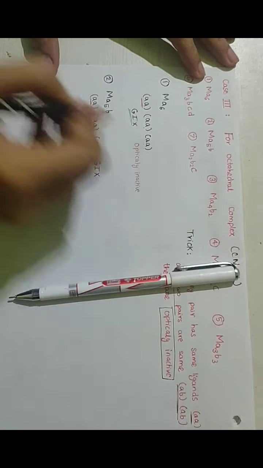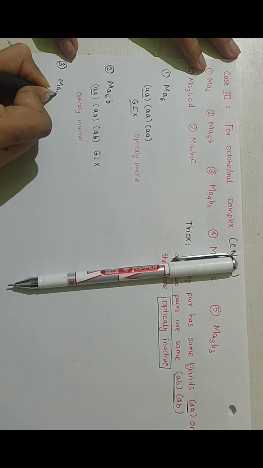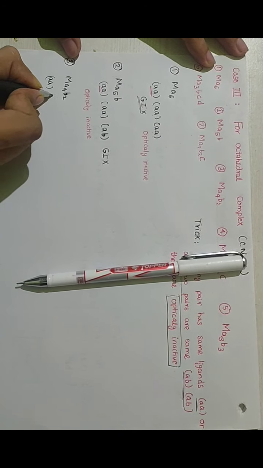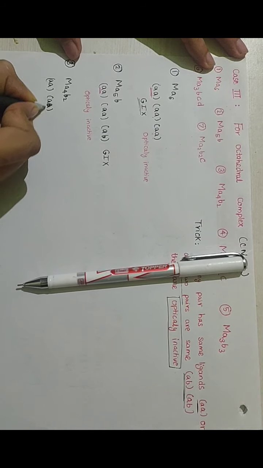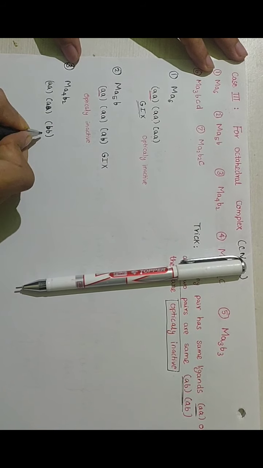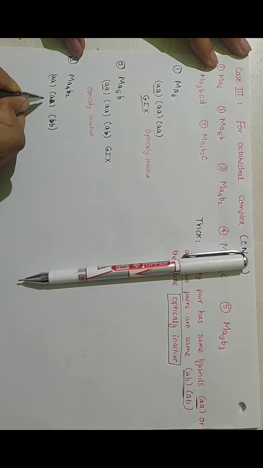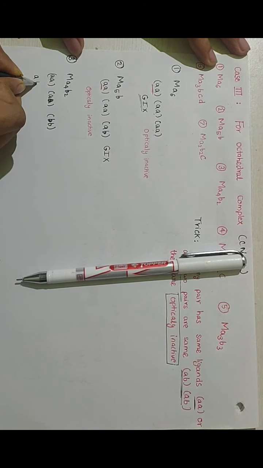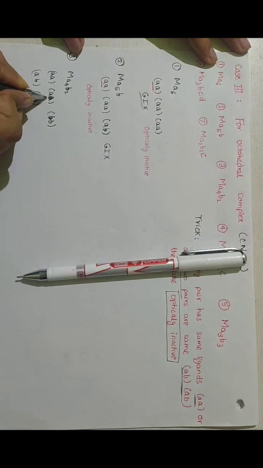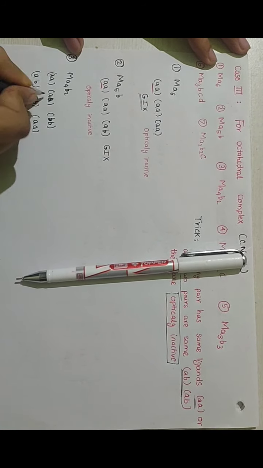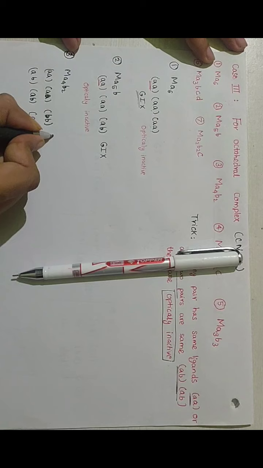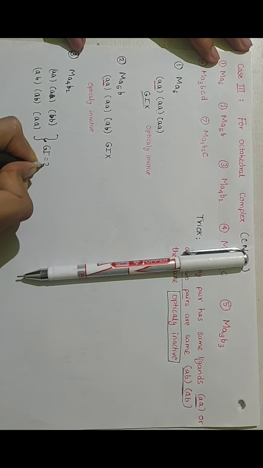So now we will see Ma4b2 type complexes. Again we do the same, find the number of combinations possible. So AA, and what is possible, AA and BB. Now if we want to make any other type of complexes, we can form A with B, and again A with B, AB. So we are left with AA. We cannot form any further geometrical isomers, so the geometrical isomerism shown by them is 2.